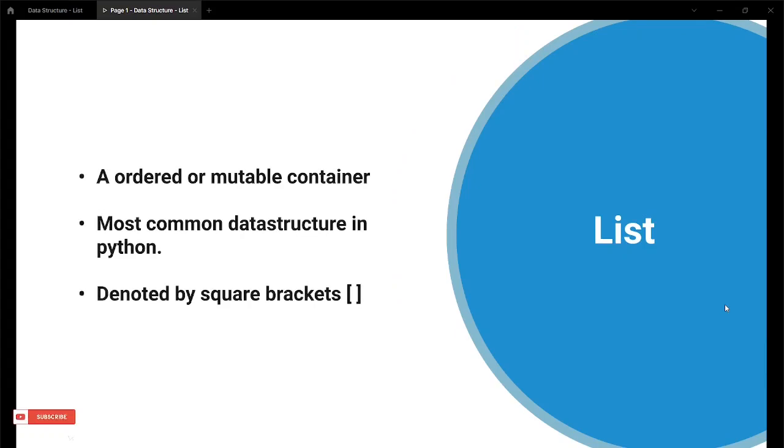Okay, let's see what is a list. A list is an ordered, mutable container, which means the container can be changed. That's the meaning of mutable. It's ordered, there is an order in it. So this data structure is more common in Python programming. We often use this data structure for various purposes. So the list is basically denoted by square brackets.